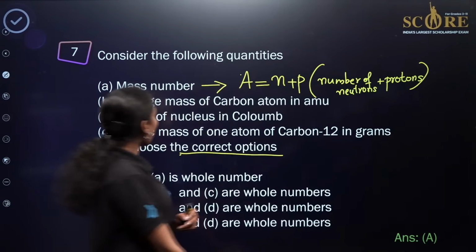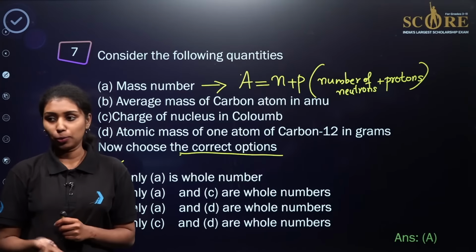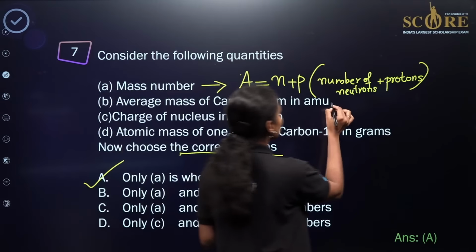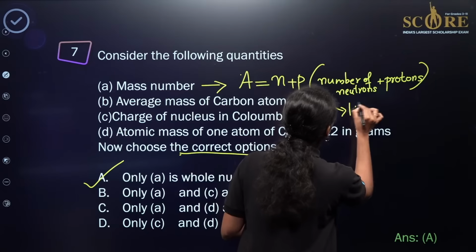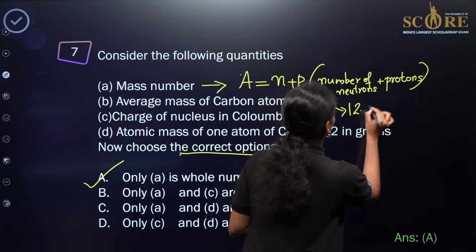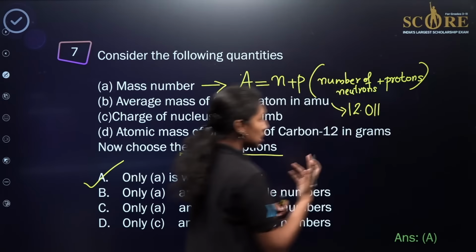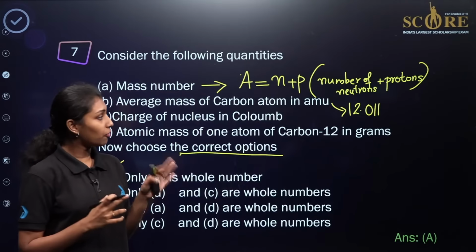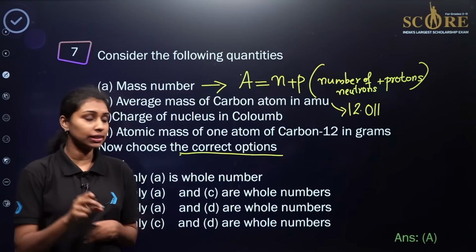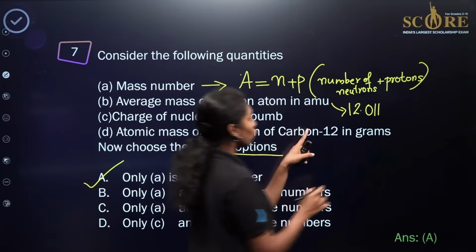Then what about the case of average mass of carbon atom in AMU? As we already know, average mass of carbon is equal to 12.011 AMU, right? We are taking the average mass of all the isotopes present in the case of carbon. So it will be 12.011 AMU.